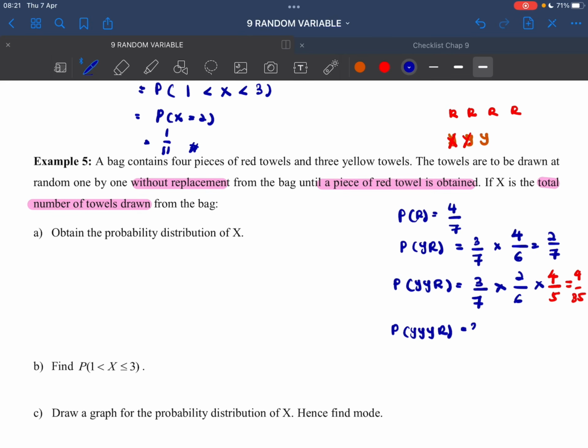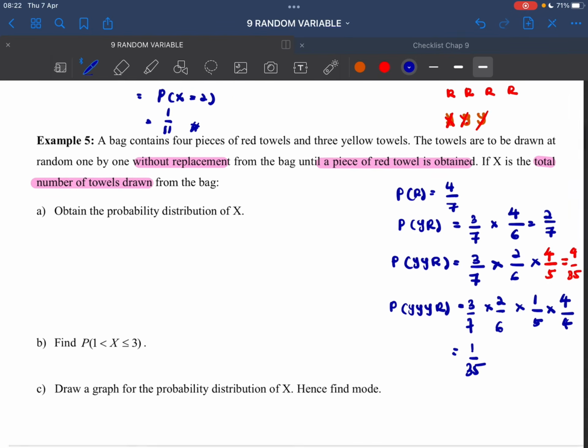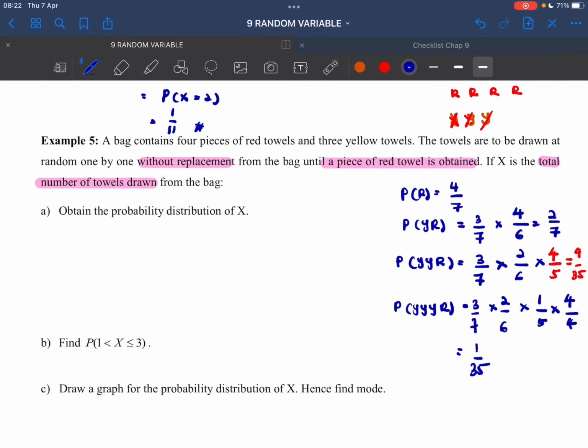The first yellow is 3 over 7, the second yellow is 2 over 6, and the third yellow, the total towels in the bag is 5, and if we take 1 here, we only have 1 yellow, so 1 over 5, and the red one is 4 over 4. So here we have 1 over 35. That is the probability of the total number of towels drawn from the bag.